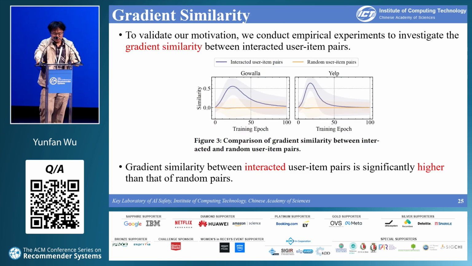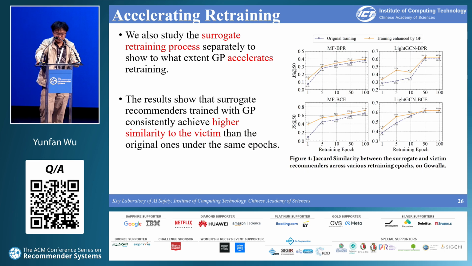To validate our approach, we conduct empirical experiments investigating the gradient similarity between the interacted user item pairs. We found that the gradient similarity between interacted user item pairs is significantly higher than that of the random ones. This suggests that GP can potentially bring additional optimization signals to accelerate the training.